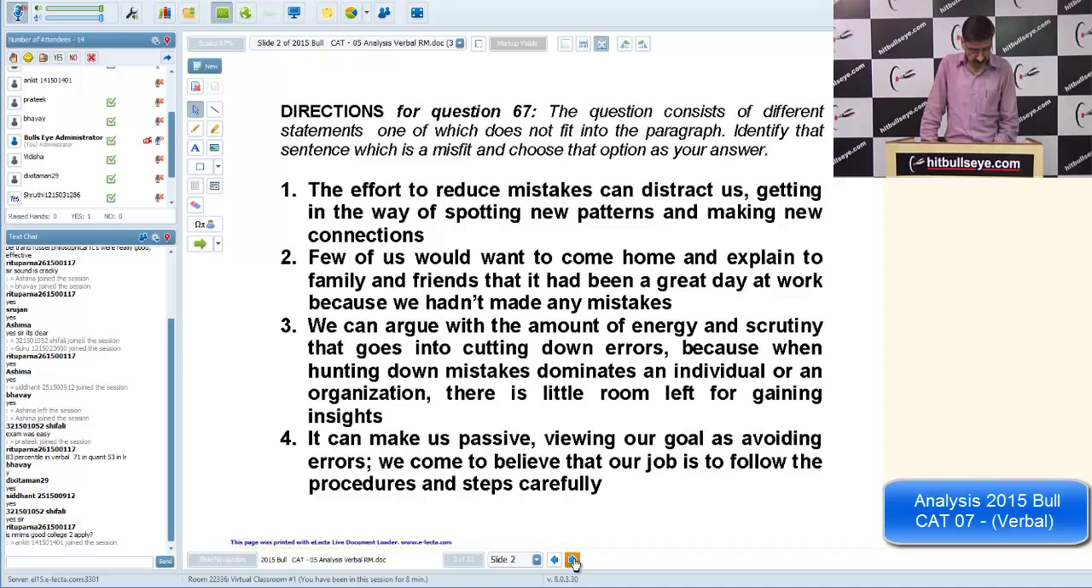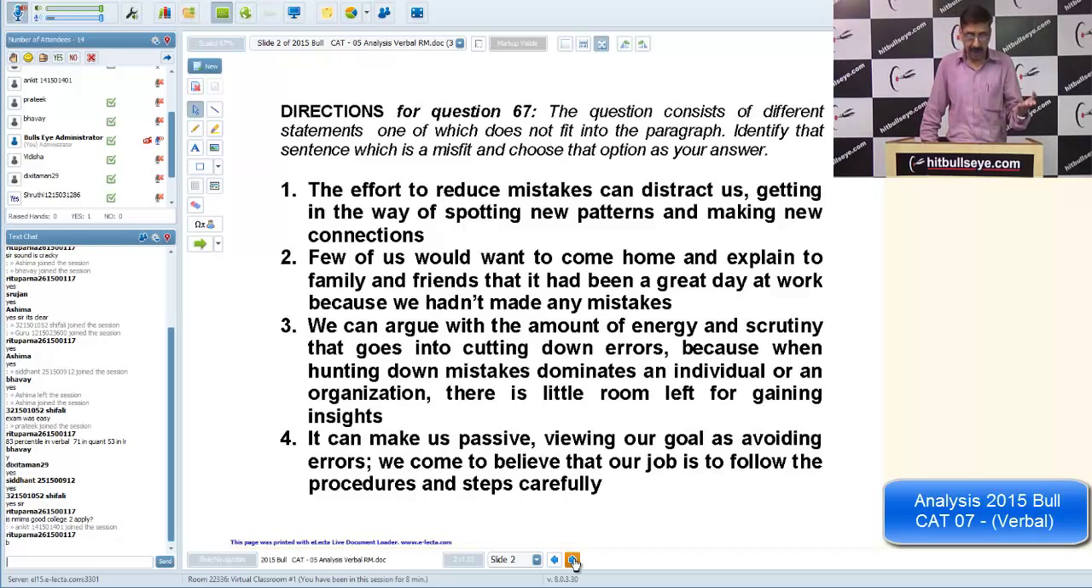67th. So again, I just picked it for the sake of picking this question. The question is very easy. Yes, in all the sentences we are talking about the mistakes, and how running after the mistakes or too much worrying about the mistakes can make us passive and can distract us even.